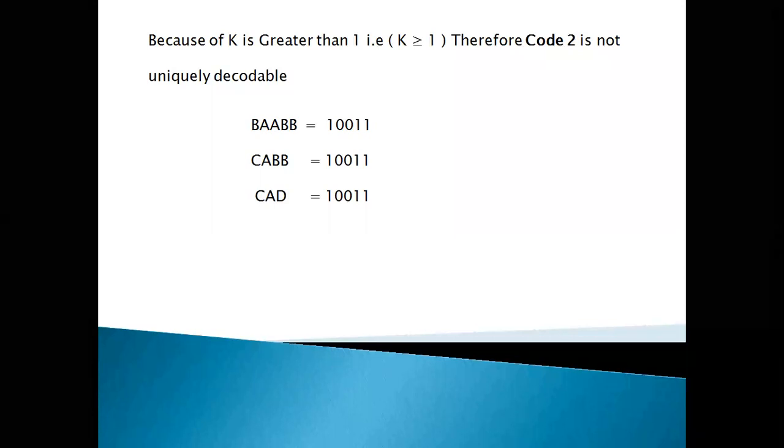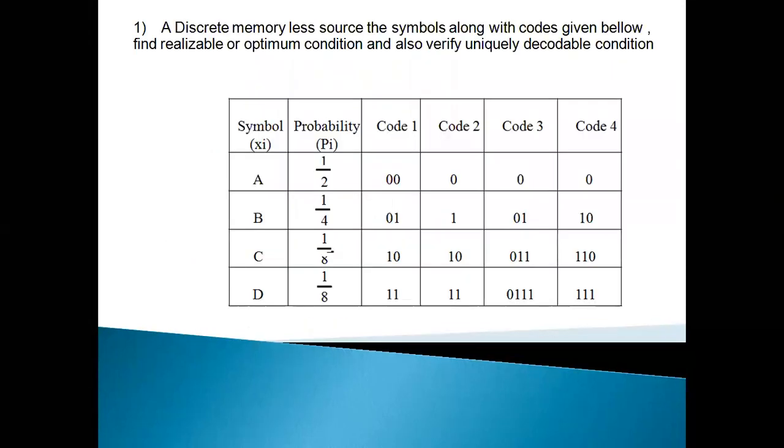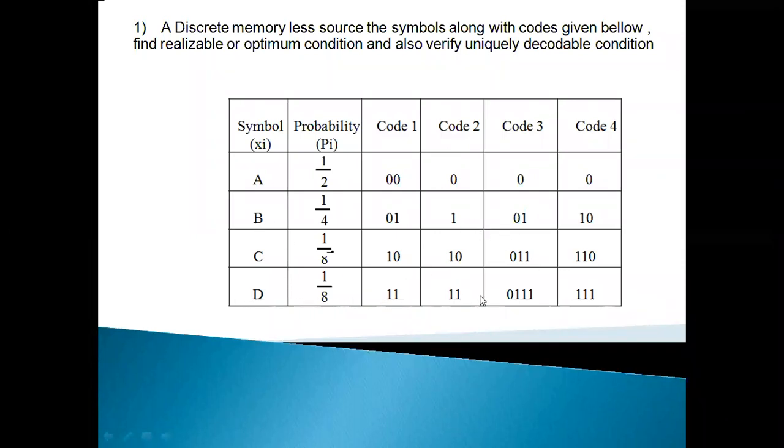Once again, see that table. In code 2, A can be represented as 0, B as 1, C as 1, 0, and D as 1, 1. A, B, C, D are the symbols. For the A symbol, the representation is 0; for B, 1; for C, 1, 0; for D, 1, 1.